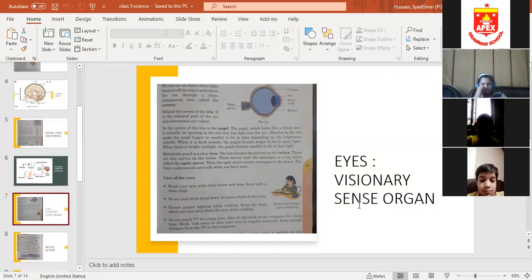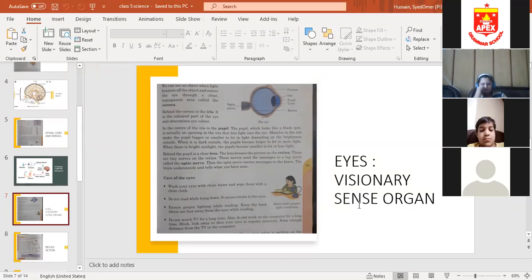The eyes and the brain together help us to see. The eyes alone cannot see. Eyes are visual sense organs, but eyes alone cannot help us to see. Together with the brain, eyes help us to see. Whenever we are seeing something, for example, you are standing in a park and you are seeing children running around in the park, how are you able to see that picture? मतलब आपको कैसे नजर आ रहा है कि पार्क में बच्चे भाग रहे हैं, खेल रहे हैं, they are playing around.